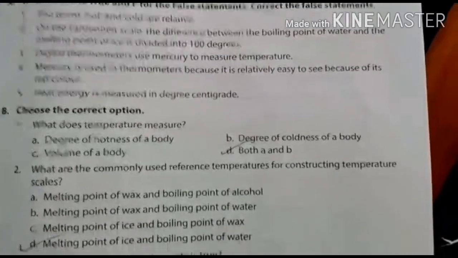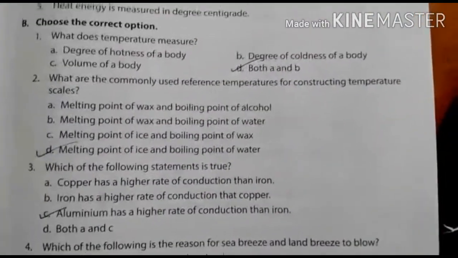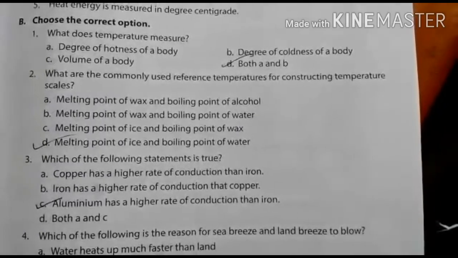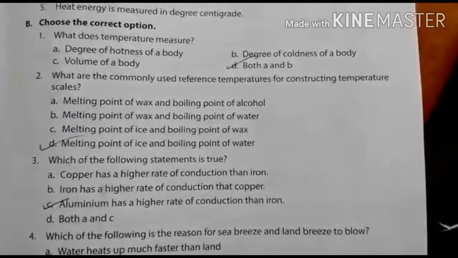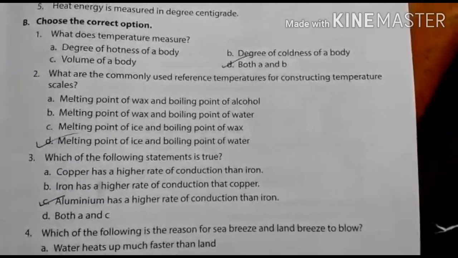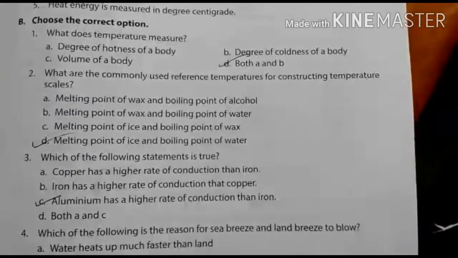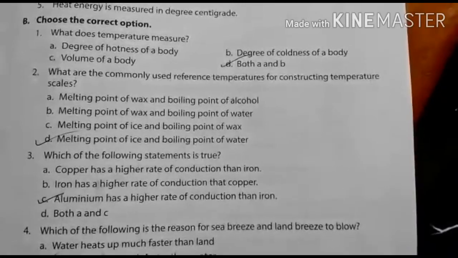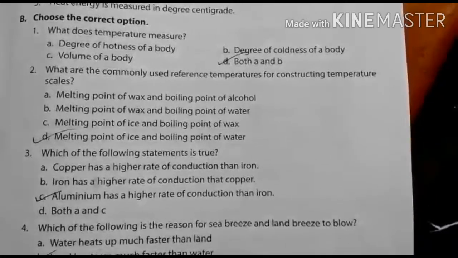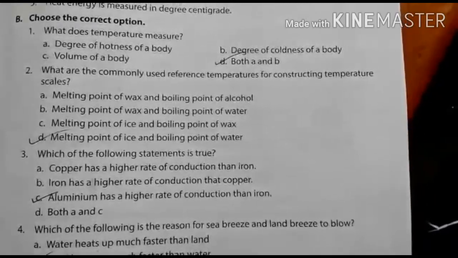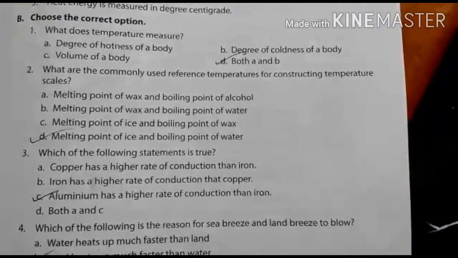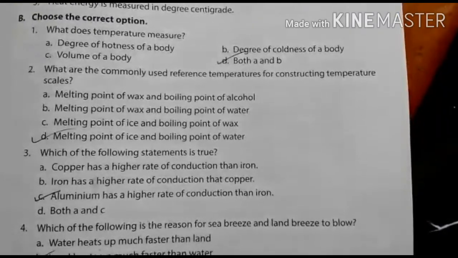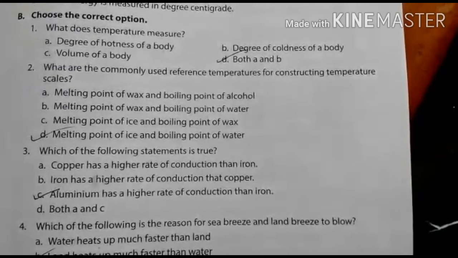So first, this time you will not get true and false, so we are moving towards choose the correct option. What does temperature measure? It measures the degree of hotness of a body and also coldness of the body. That's why option D, both A and B, is the correct one. Number 2, what are the commonly used reference temperatures for constructing a temperature scale? The melting point of ice and boiling point of water.